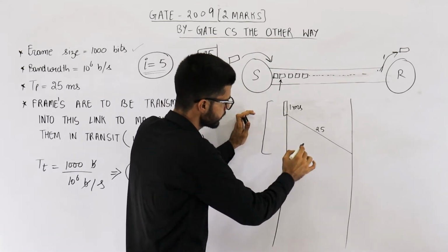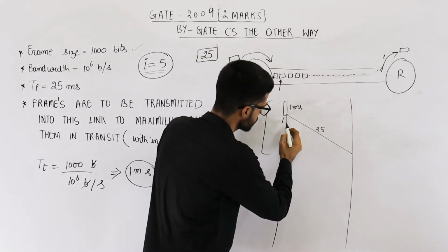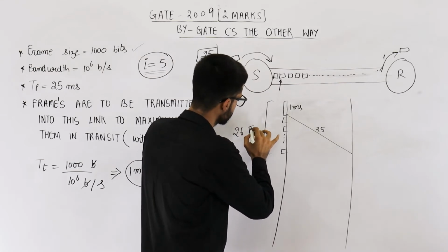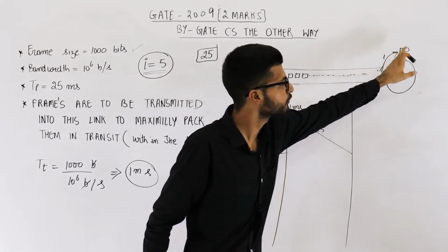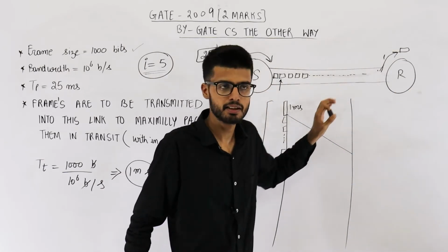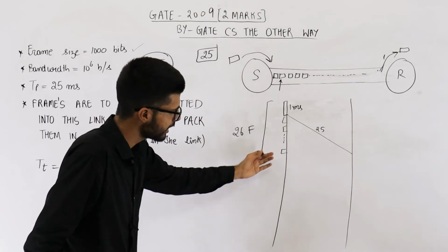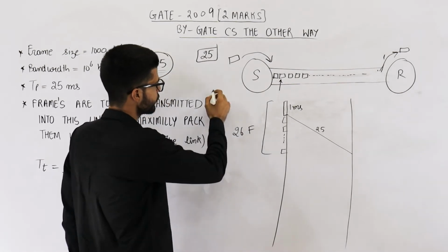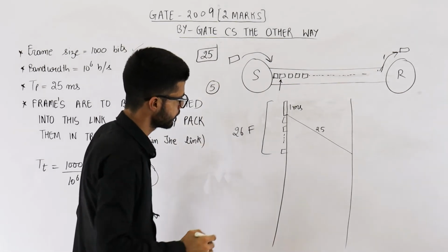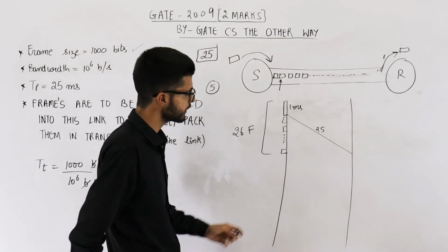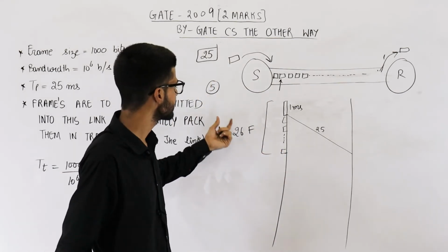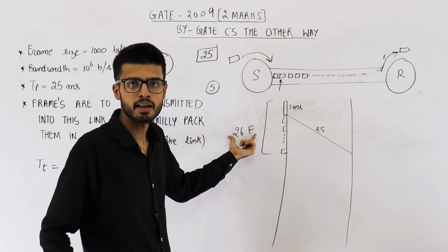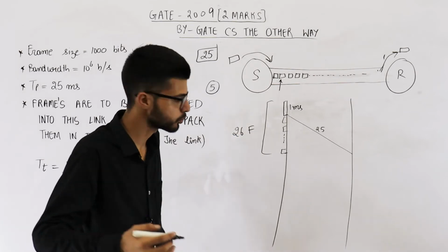In these 26 milliseconds, here also you are sending frames. These are 26 frames, and only the first frame is received. 25 frames are still in the channel. Now, can you send more frames? Obviously we can send, because what is the window size? 32. We have 5 bits in the sequence number. So how many more packets can we send? Out of 32, 26 sequence numbers have been used, or 26 places in the window are filled. So we can have 6 more frames.